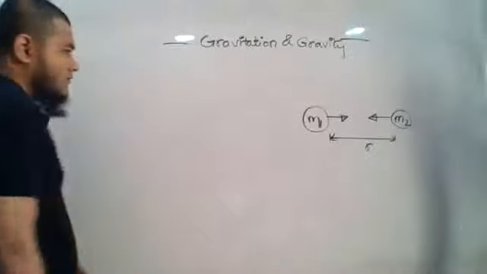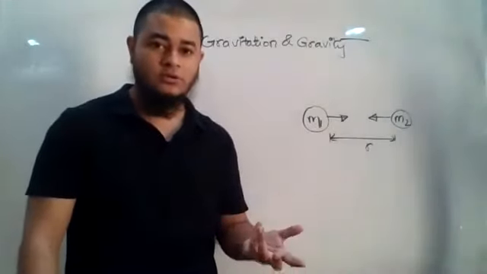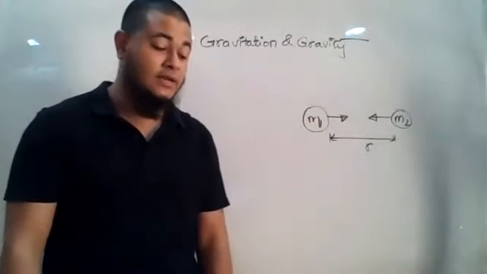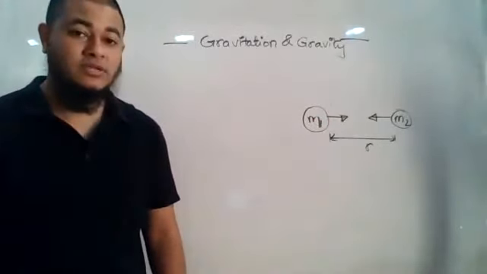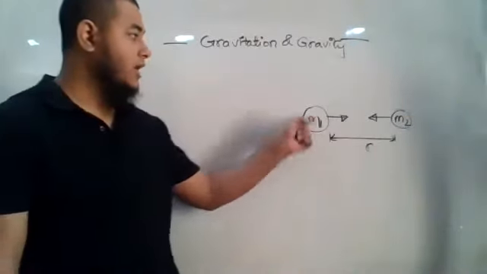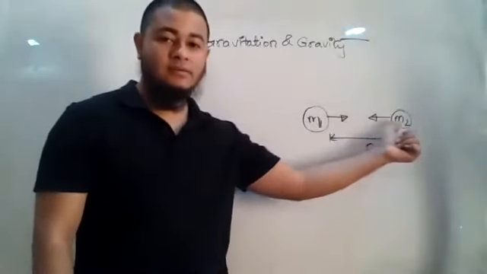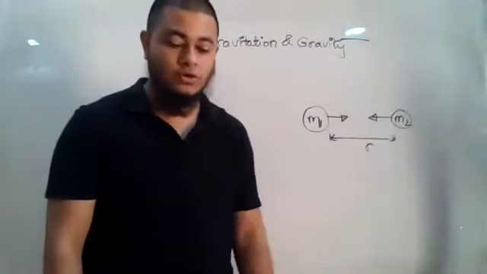So we have already got an idea about how the magnitude is going to be, or on which factors it depends, and now we need to talk about the direction. In which direction is the force going to act? It will act along the line joining the two bodies.